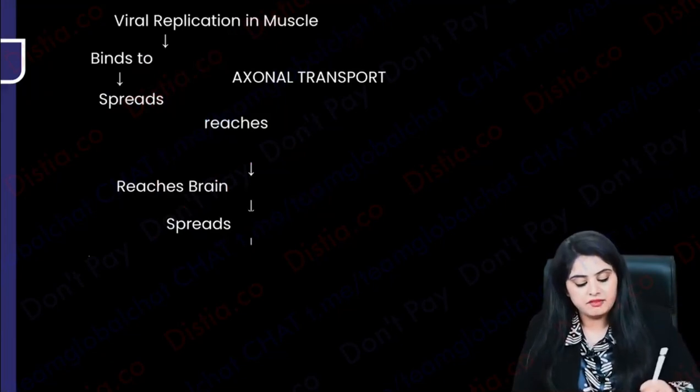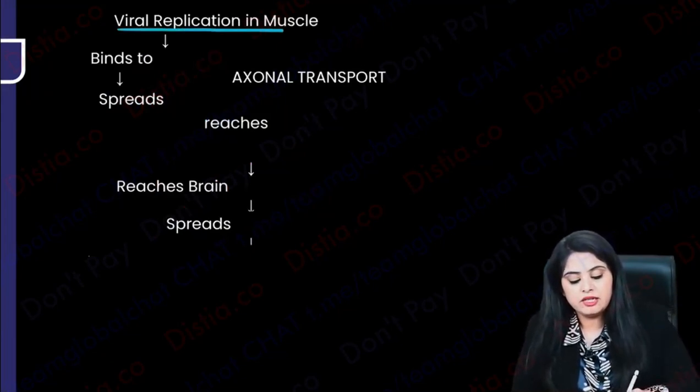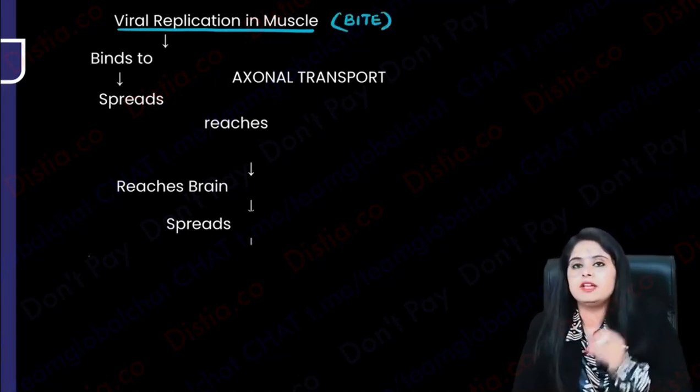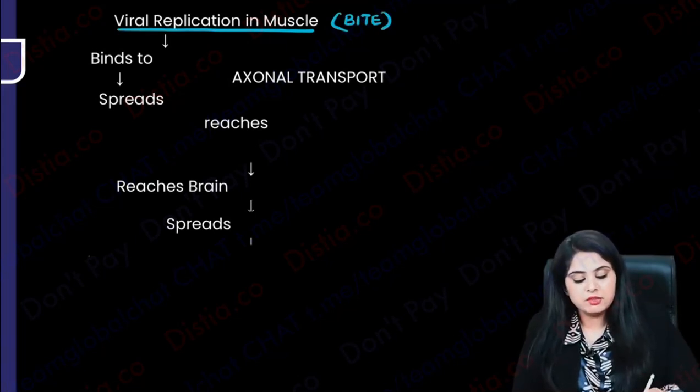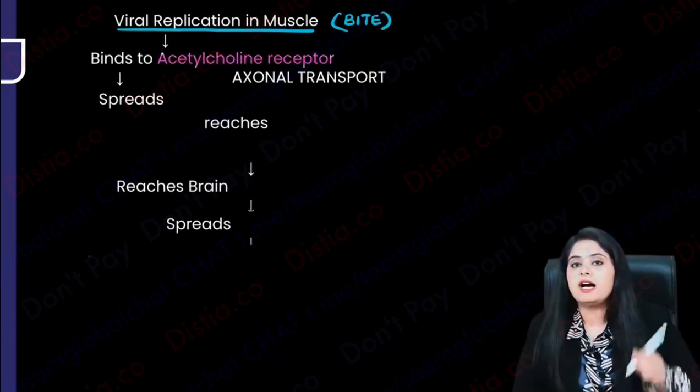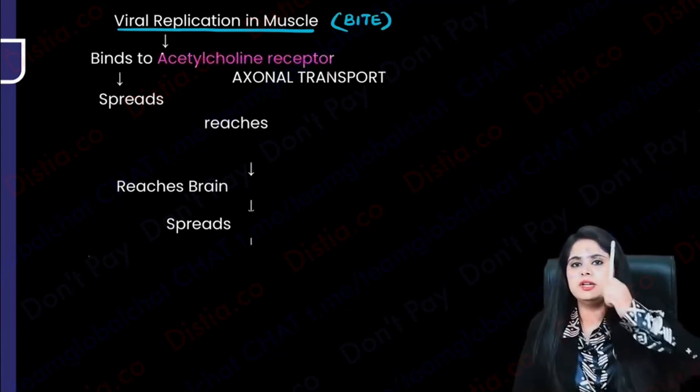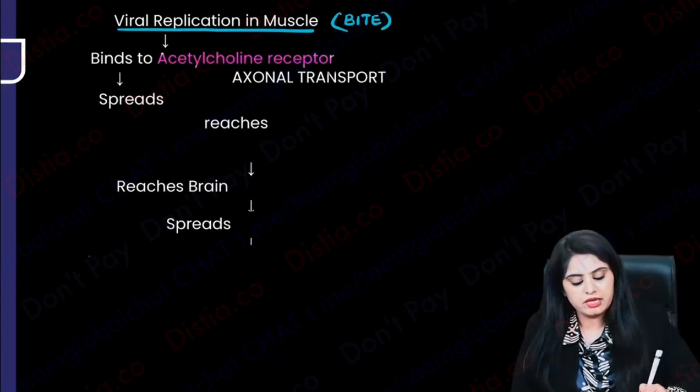Can you tell me where the virus is getting inoculated and multiplying? Obviously the bite is happening in the muscle, leg or arm, wherever. Which receptors is it going to bind to, guys? Of course it will bind to the acetylcholine receptor. After binding, is it going forward or retrograde? Of course it's going retrograde.